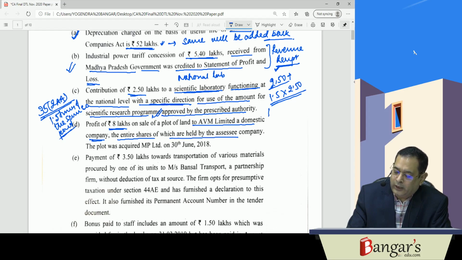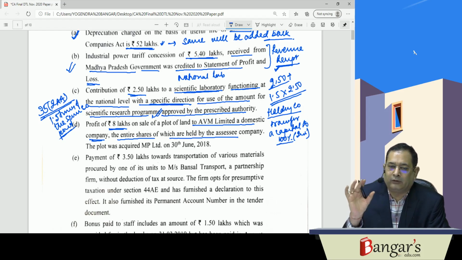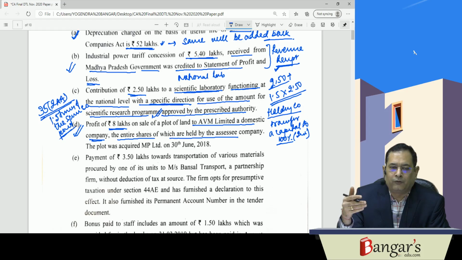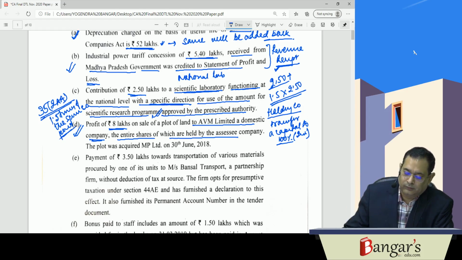Now if a holding company transfers a capital asset to its 100% subsidiary company, and the transferee company is an Indian company, then that said transaction is not regarded as transfer. Here, therefore, the capital gains taxation will not arise, as well as this profit will be reduced while computing the profits and gains of business and profession. So this won't be chargeable to tax under the head capital gains.